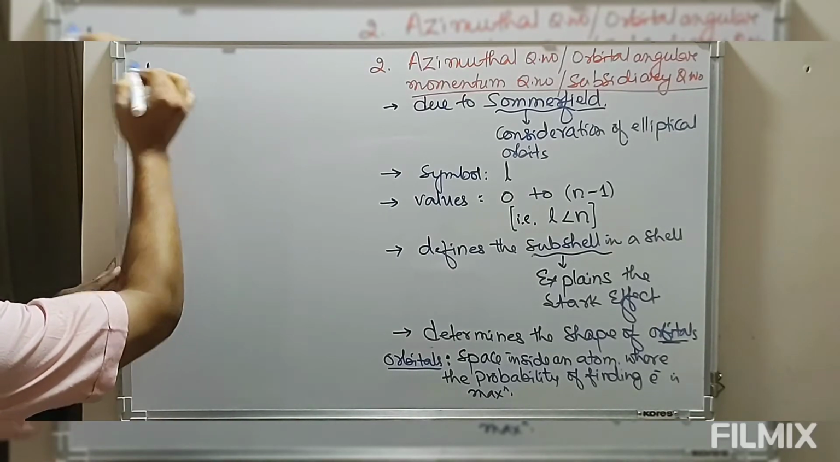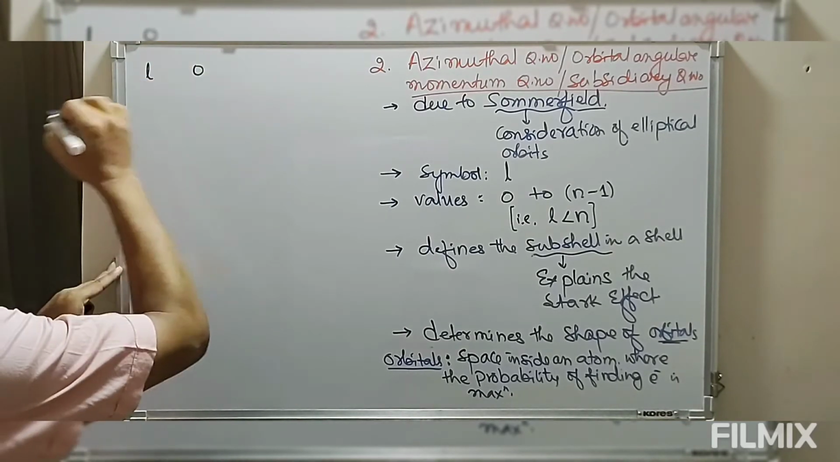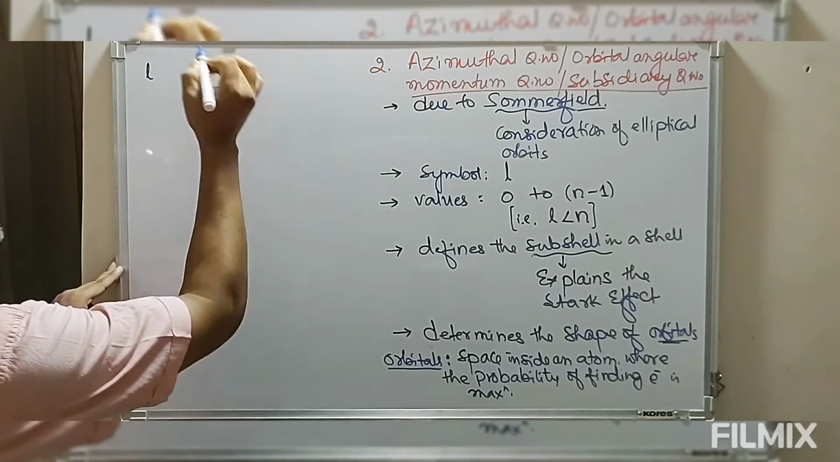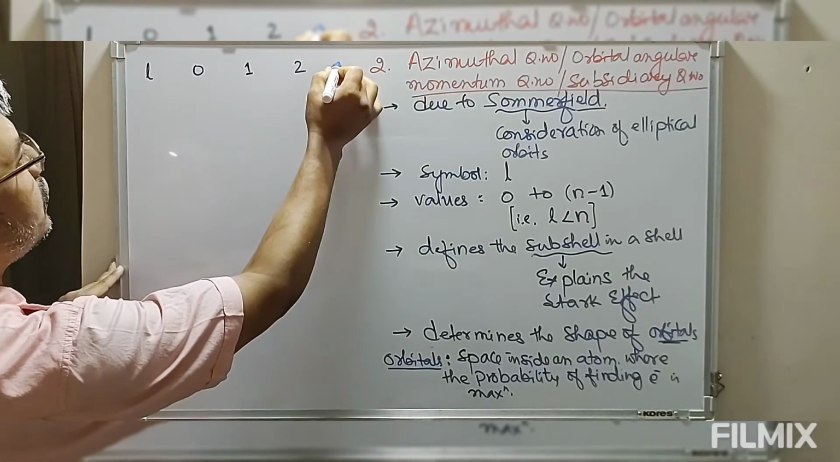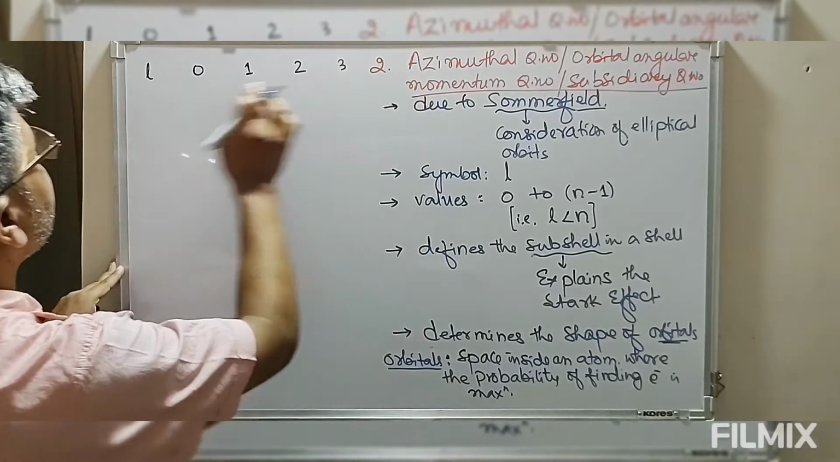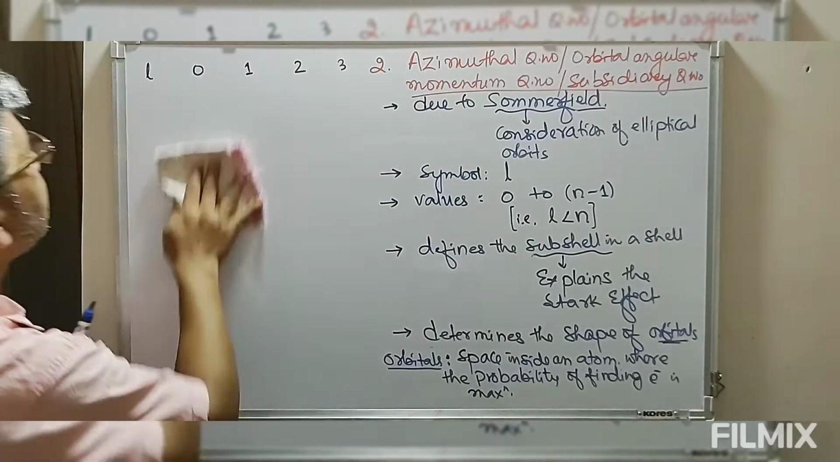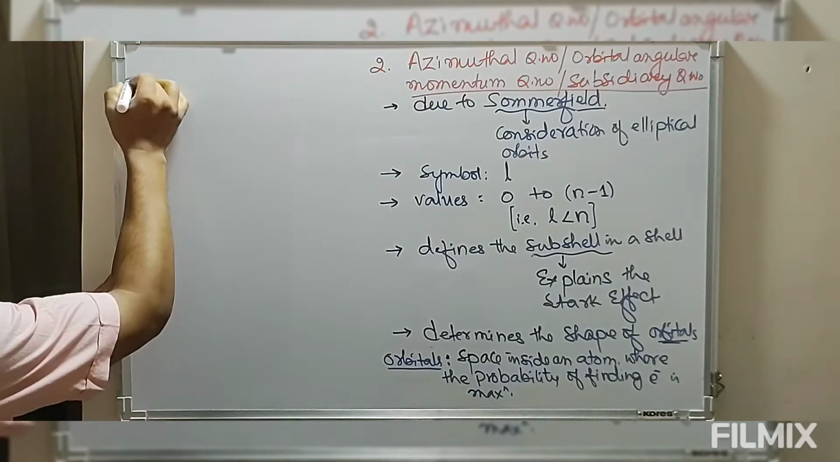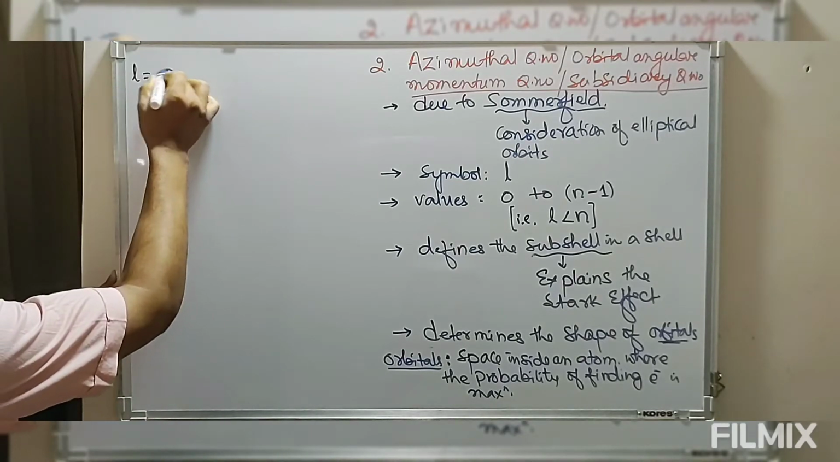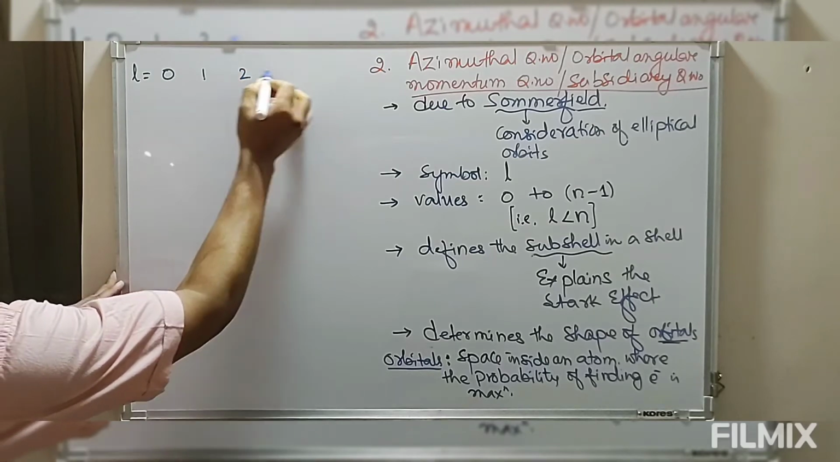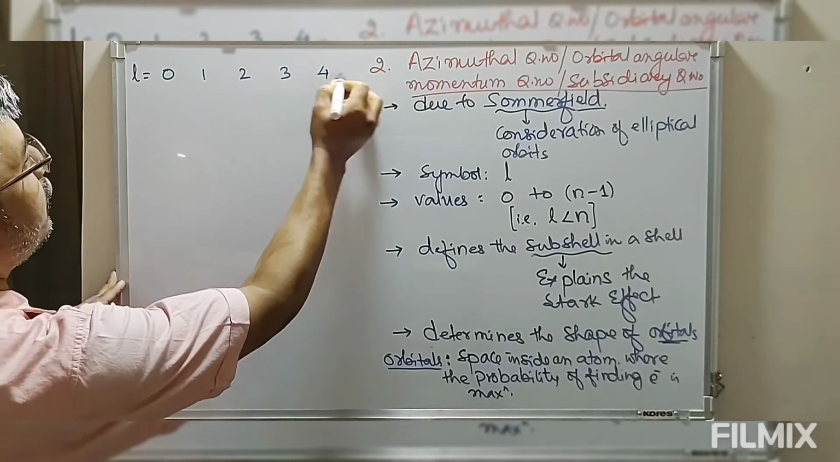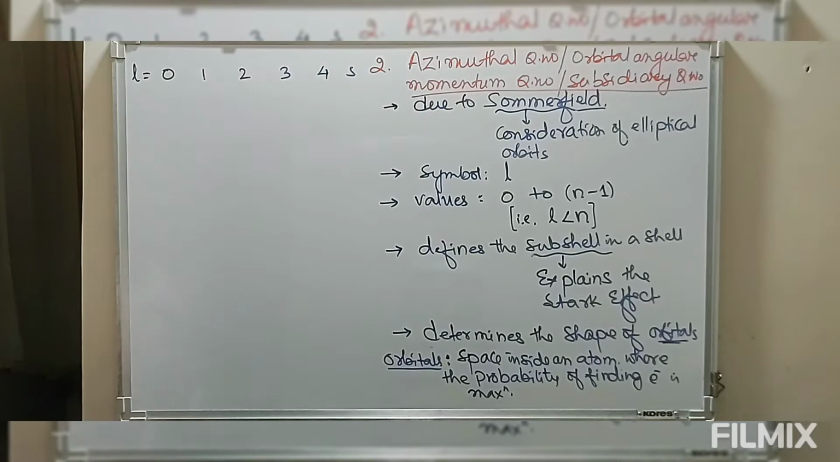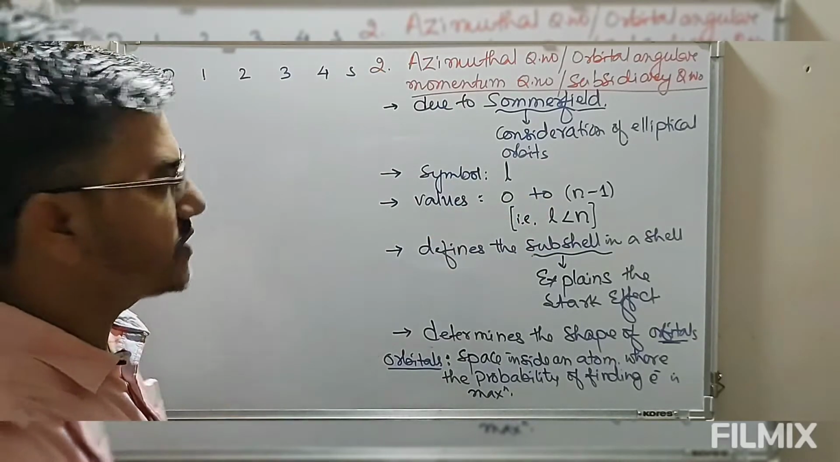Now look at this. L can have a value of 0, L can have a value of 1, L can have a value of 2, 3, etc. The values are 0, 1, 2, 3, 4, 5, etc. Values are from 0 to n minus 1.